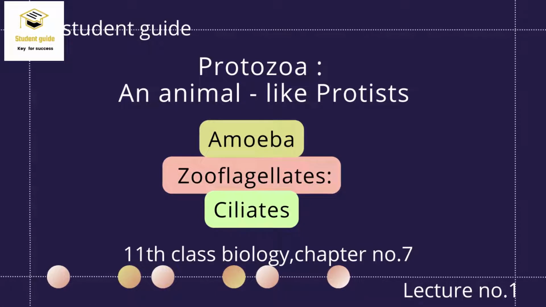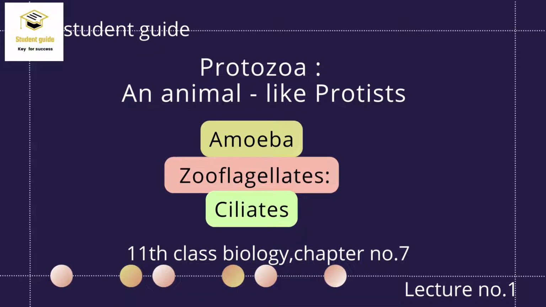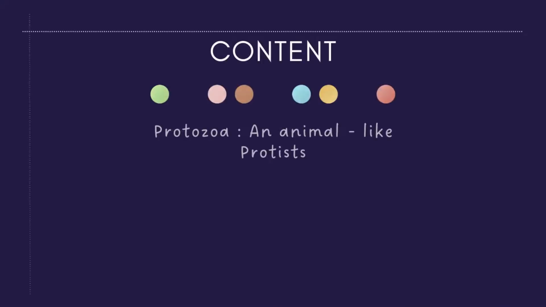Animal-like protists are called protozoans, and in protozoans today we will discuss amoeba, zooflagellates, and ciliates. This topic is from 11th class biology, chapter number 7.